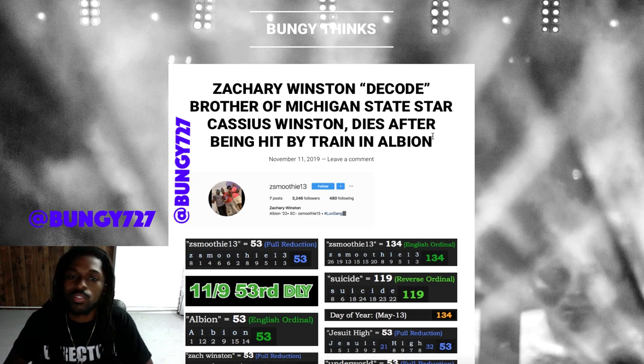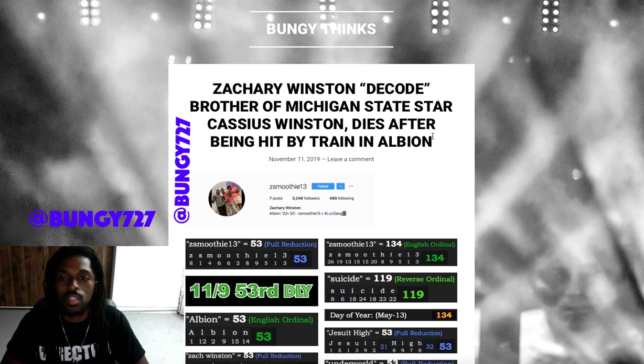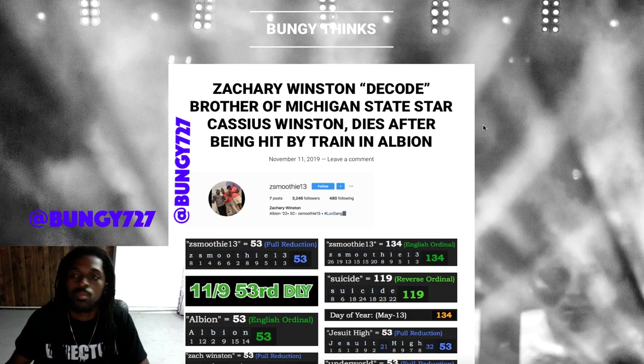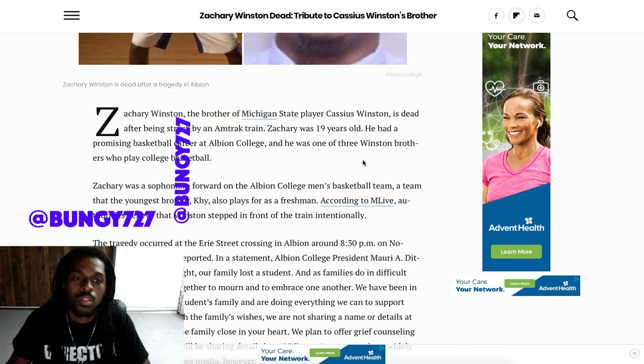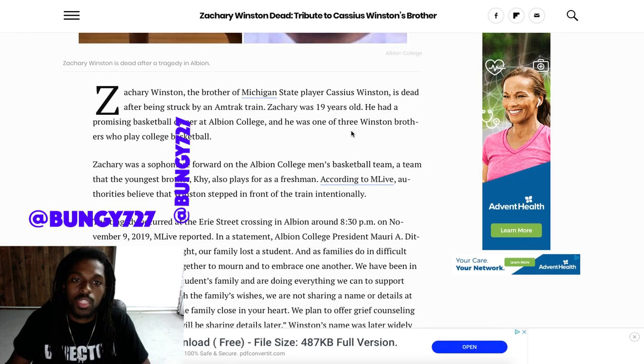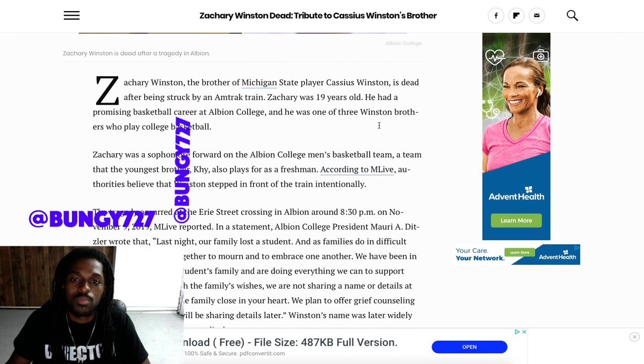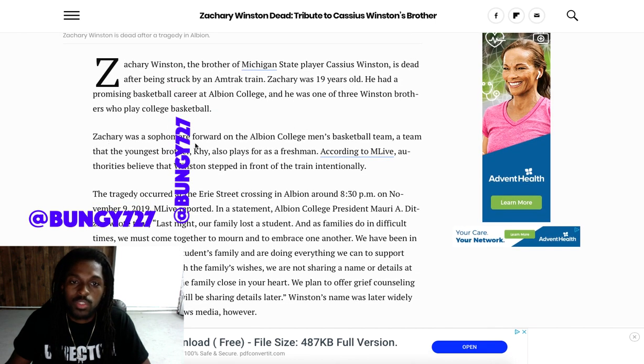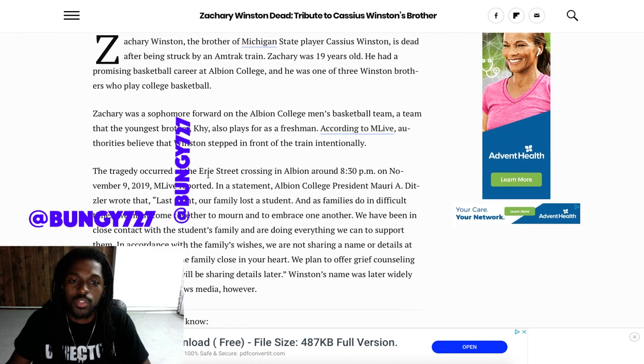Today's decode, we're doing it on Zachary Winston, brother of Michigan State star Cassius Winston, who dies after being hit by a train in Albion, Michigan. Zachary Winston, the brother of Michigan State player Cassius Winston, is dead at 19 after being struck by an Amtrak train. Zachary was a sophomore forward of the Albion College men's basketball team. The tragedy occurred at Erie Street Crossing in Albion around 8:30 p.m.